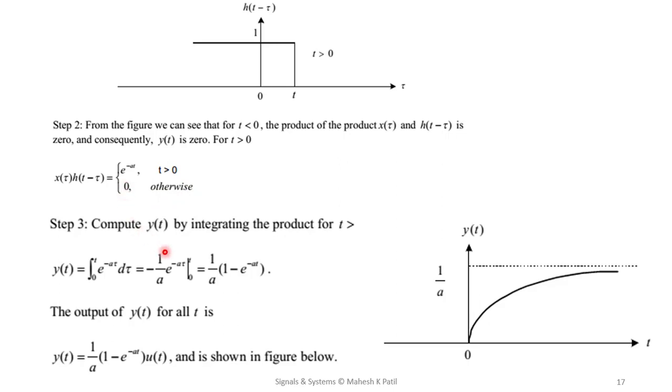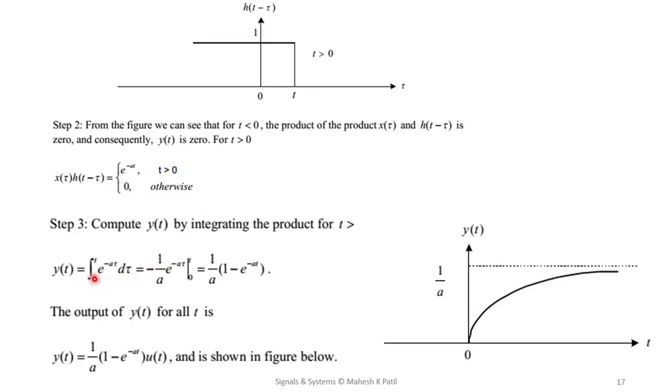Now we'll write the convolution integral equation. That equation is y of t equals the integration from minus infinity to plus infinity of x of tau into h of t minus tau. Now by putting the limits, this product exists only between 0 and t.